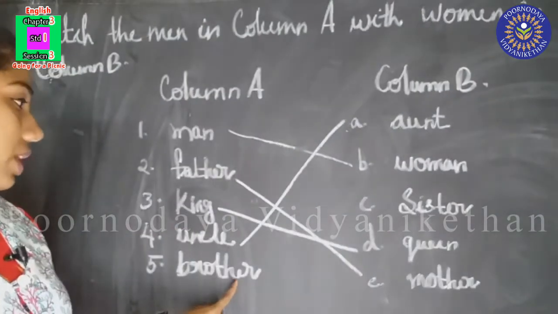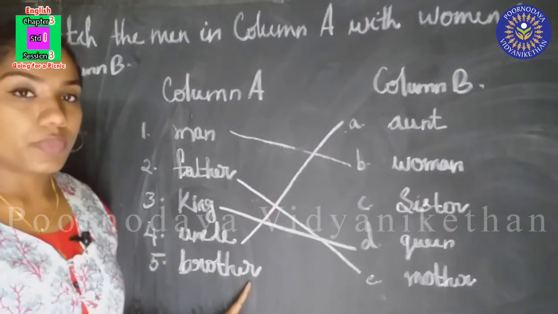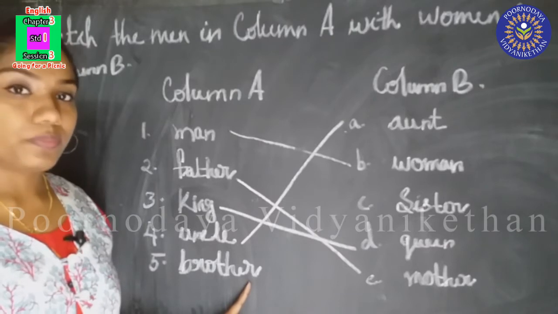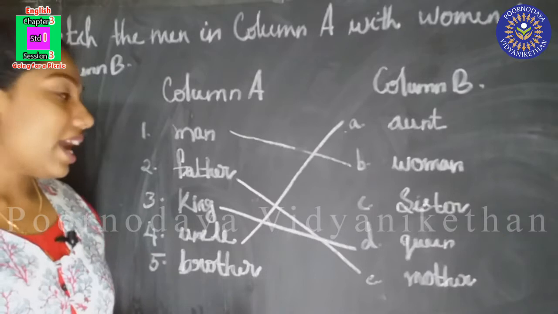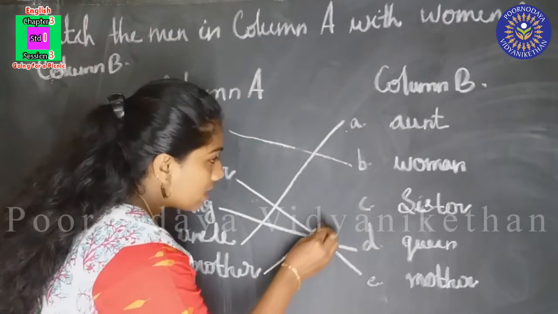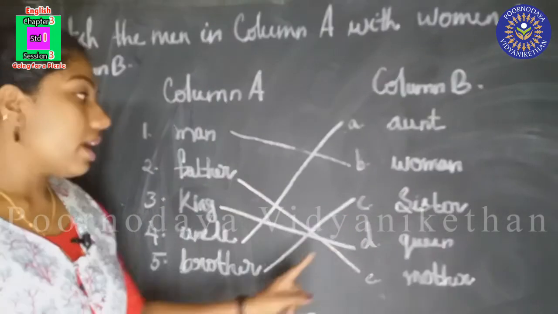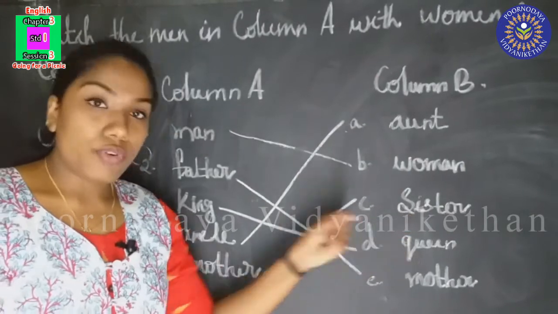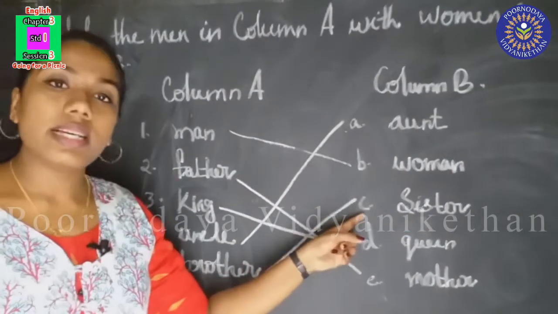Now the last one, brother. What is the opposite gender of brother? Tell me. Yes, sister. The opposite gender of brother is sister. Brother is man and sister is woman.